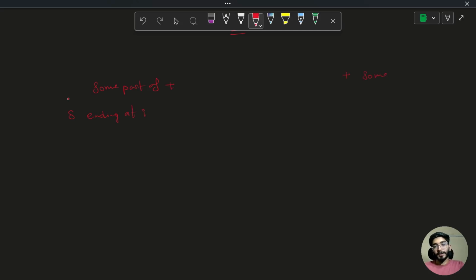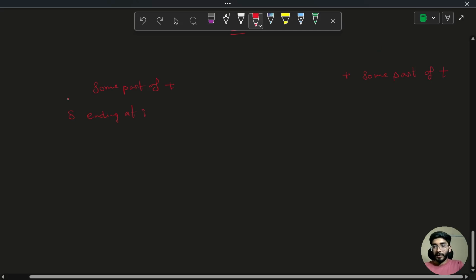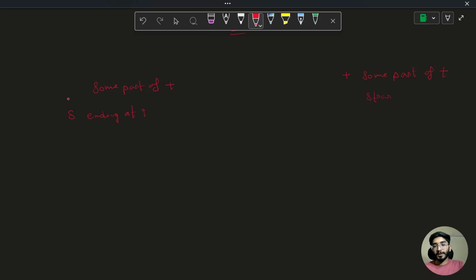Here is some part of T. Let's say we are discussing everything in terms of T with S. So some part of T starting at J equal to part of S. What I mean to say is, if there is AB here, we should be considering BA here. Cool. So what we'll put in between, first option is